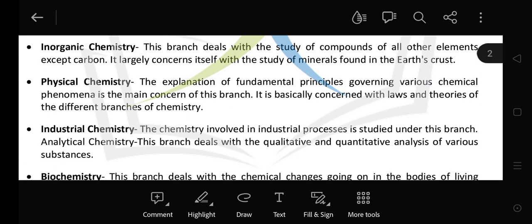Now, next is physical chemistry. The explanation of the fundamental principles governing various chemical phenomena is the main concern of this branch. Under this branch, we study various theories, laws, all basic concepts of chemistry.